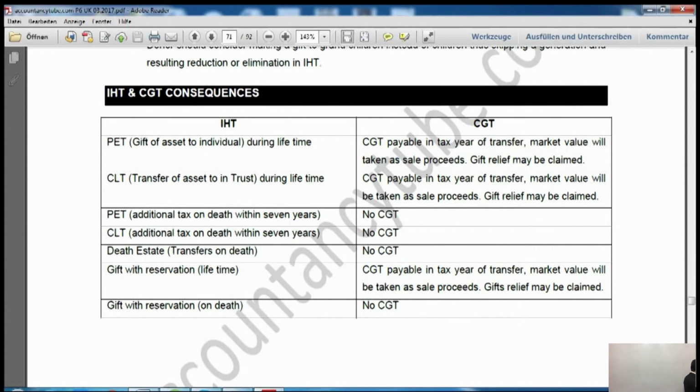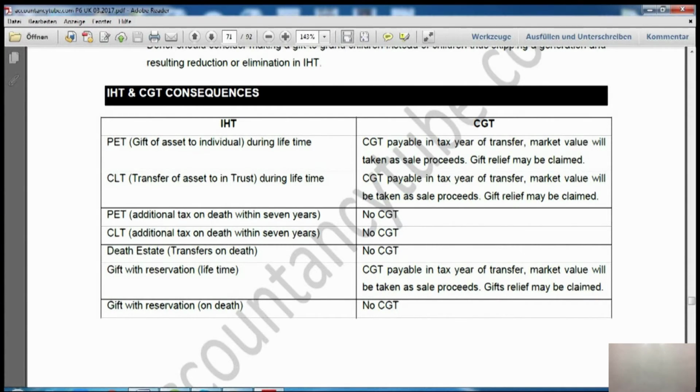And the last one is gift with reservation. It is also a death tax, so there won't be any impact on capital gains tax. However, there is one thing: gift with reservation lifetime tax. There will be capital gains tax payable in the tax year of transfer. Market value will be taken as sales proceeds, and gift relief may be claimed.